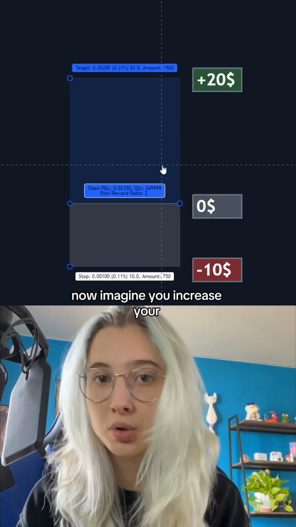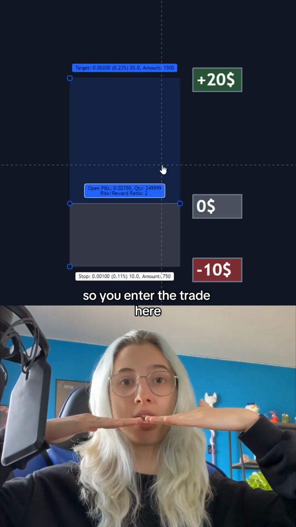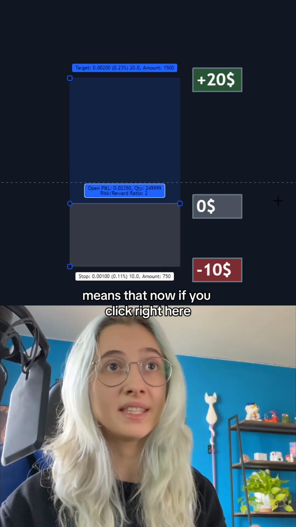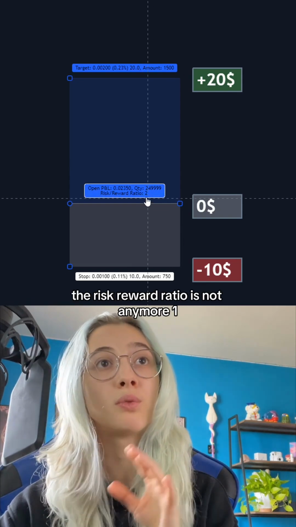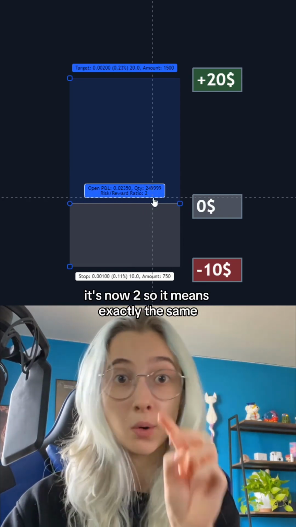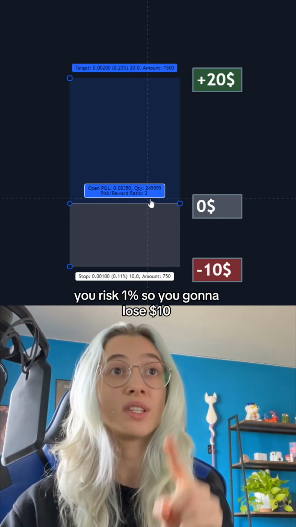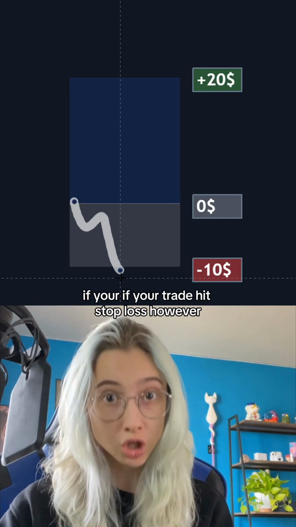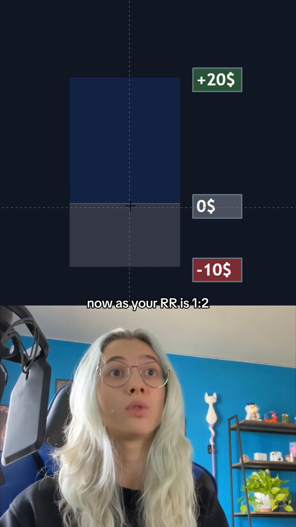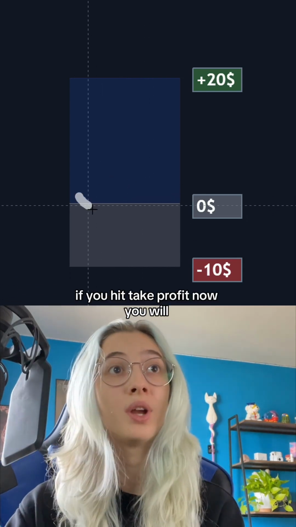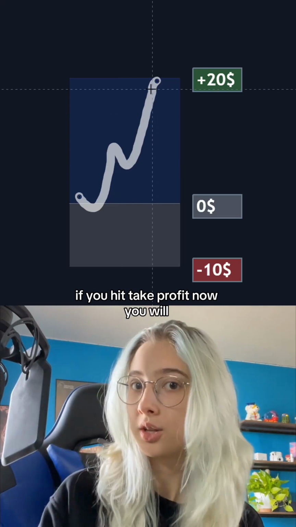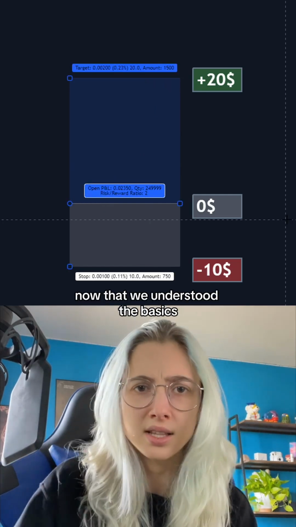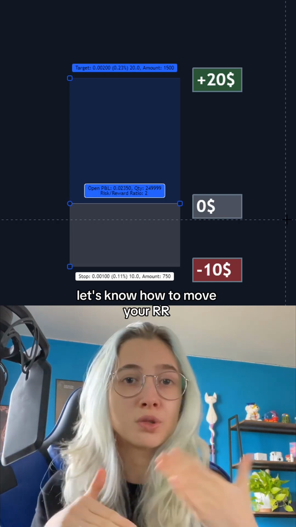Now imagine you increased your take profit, okay? So you entered the trade here, your take profit was there, but now you increase it there, okay? Means that now if you click right here, the risk to reward ratio is not anymore 1, it's now 2. So it means exactly the same. You risk 1%, so you're gonna lose $10 if your trade hit stop loss. However, now as your risk to reward ratio is 2, if you hit take profit, now you will win not $10 but $20.